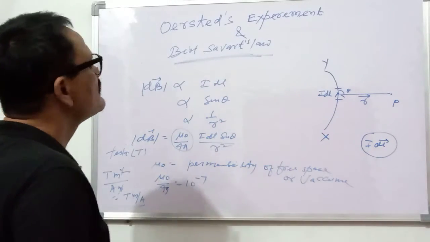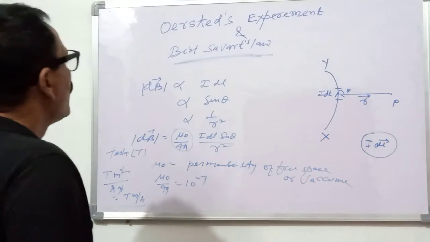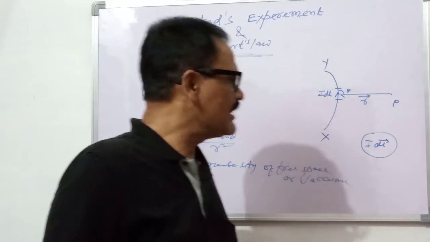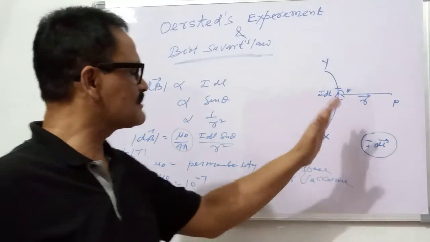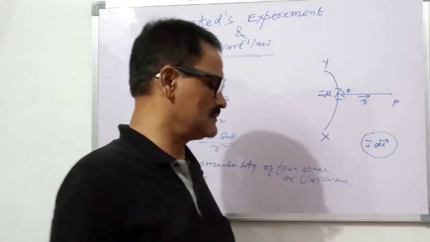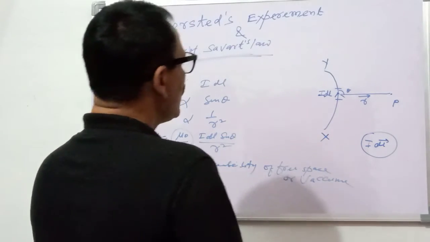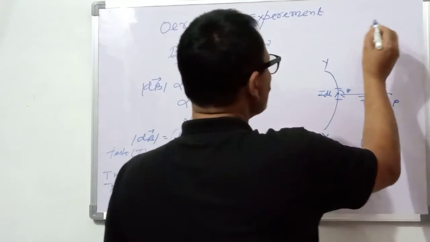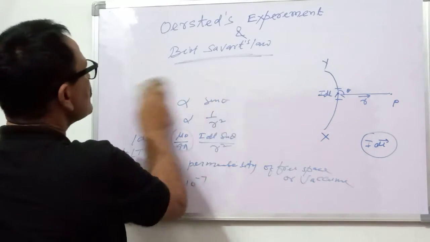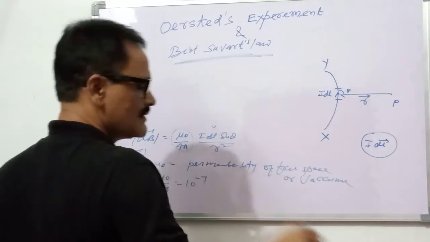I will discuss the unit of this magnetic field in a later topic. So now what will be its direction? At first I am going to discuss the direction of this magnetic field, because magnetic field is a vector quantity, so it has direction also. To define its direction, at first I am going to define the cross product of two vectors.